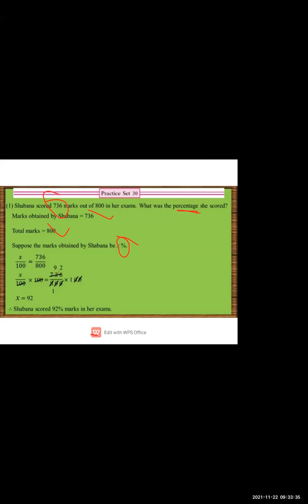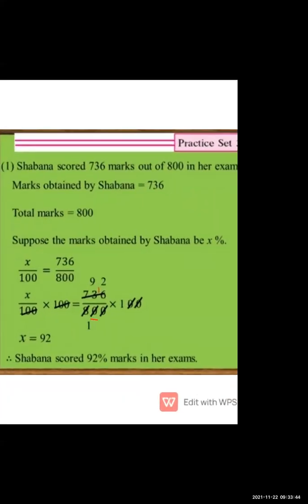So here we will write X upon 100 is equal to 736, which she has scored out of 800. Now this step has been completed.